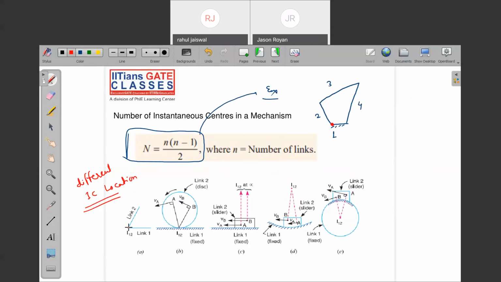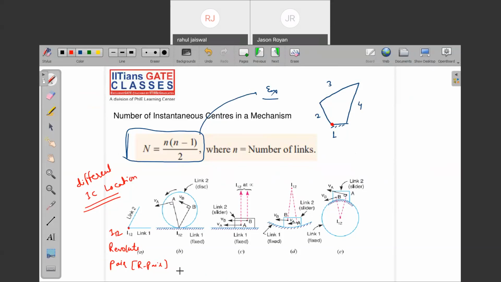Now see, when two links are making a revolute pair, or R pair, where is the instantaneous center? The R pair will itself become the I center. This will become I1,2. Are you getting my point? Whether two links are rotating about some common joint, that is a pin joint or revolute joint, in that case the I center is the revolute joint itself. Whatever the revolute pair joint is, that will be the instantaneous center of rotation.